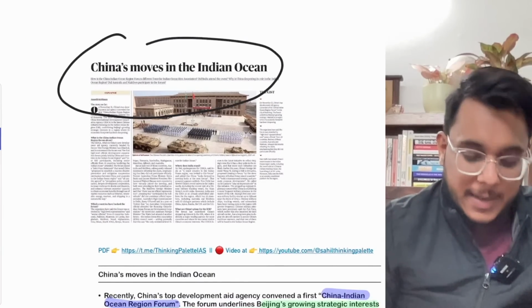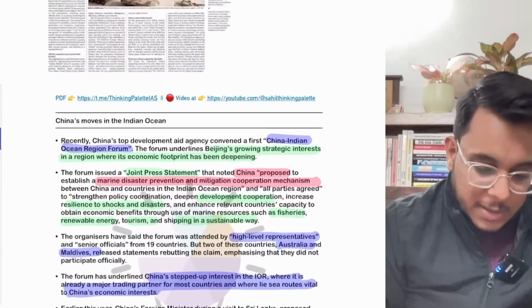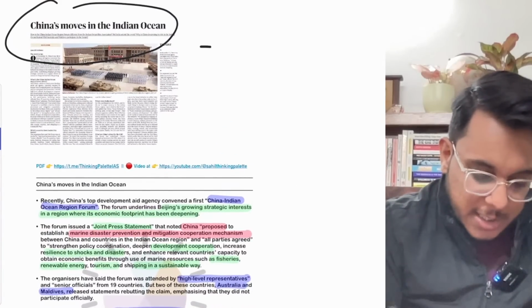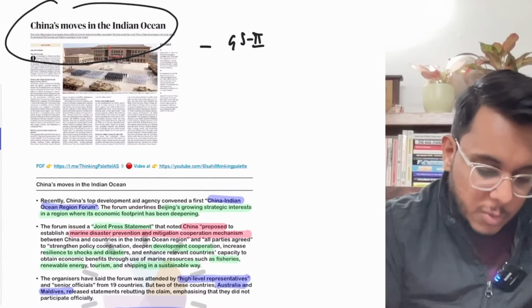China's moves in the Indian Ocean. Okay, so this particular article, guys, we'll see with respect to GS paper number 2. GS paper number 2. Fine.